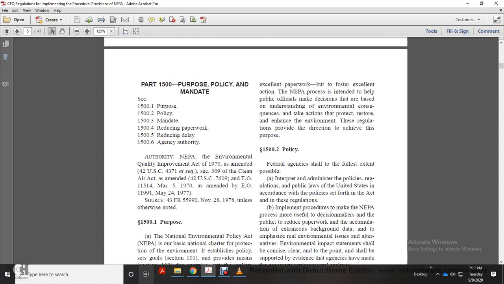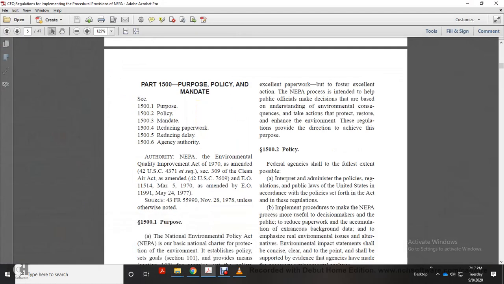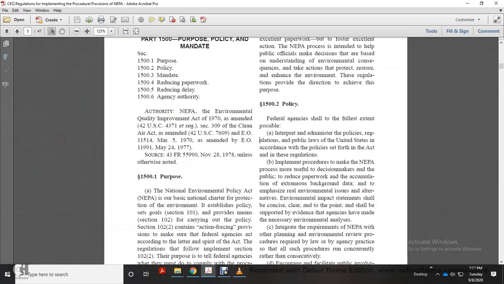All right, 1502: Policy. The federal agencies shall, to the fullest extent possible, interpret the administrative policies, regulations, and public laws of the United States in accordance with the policy set forth in the Act and these regulations. Implementation proceeds with the National Environmental Policy Act.